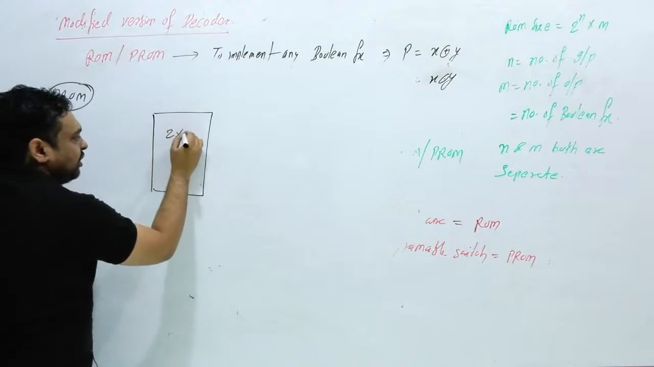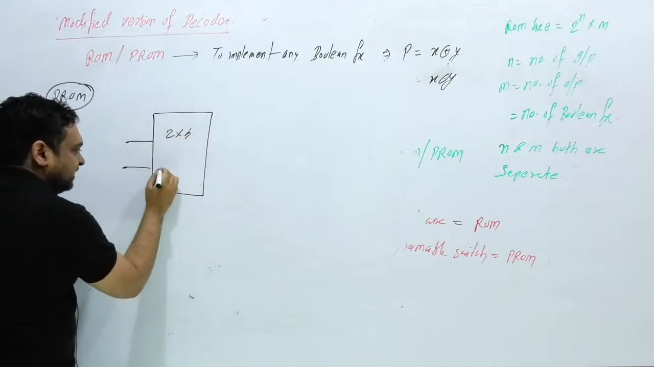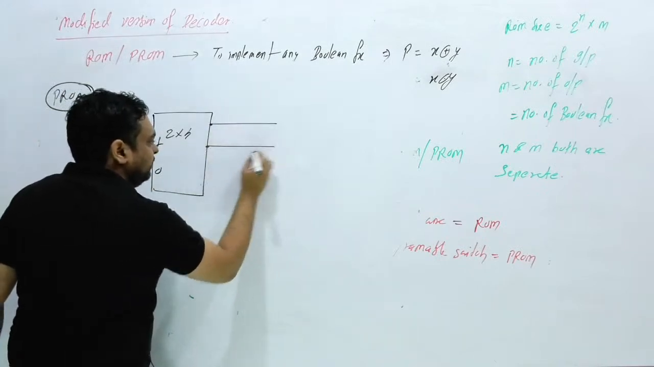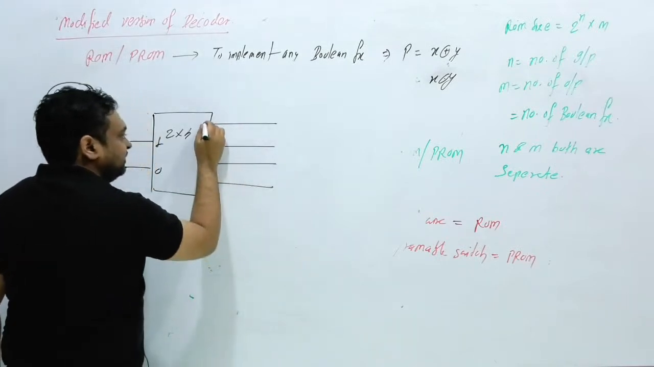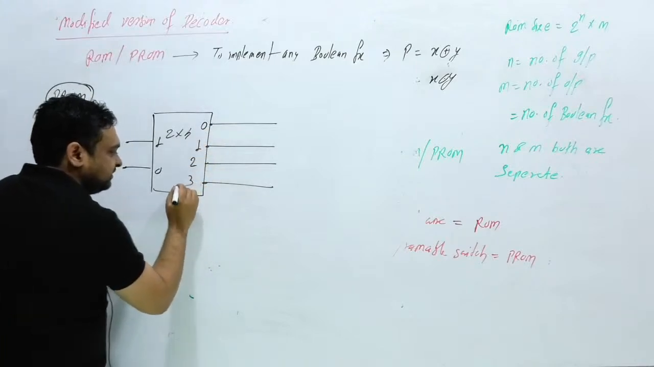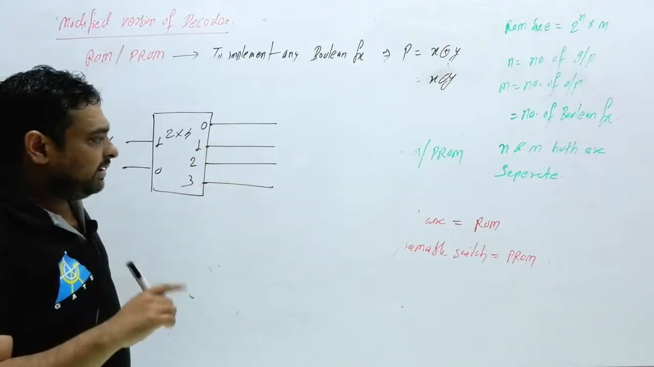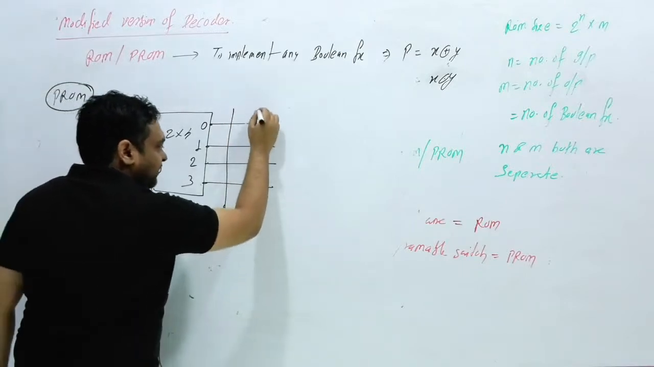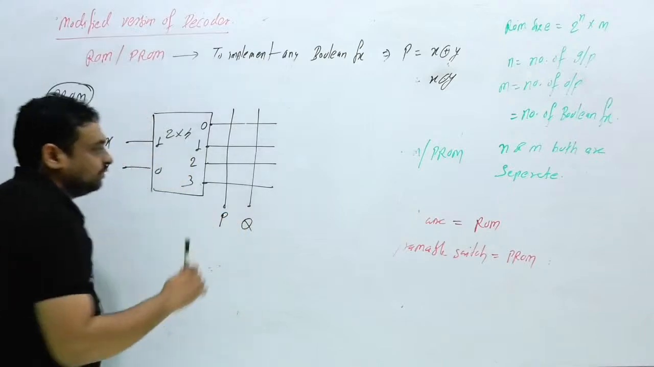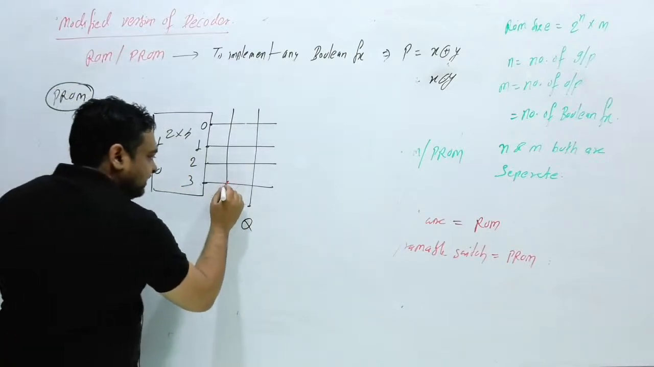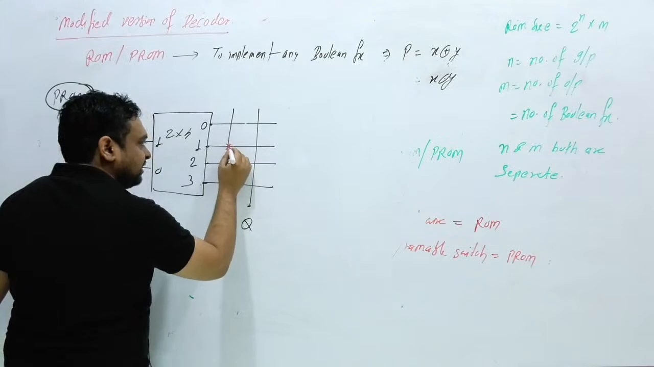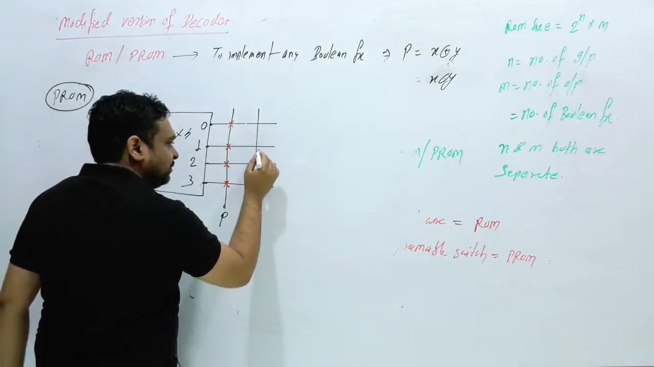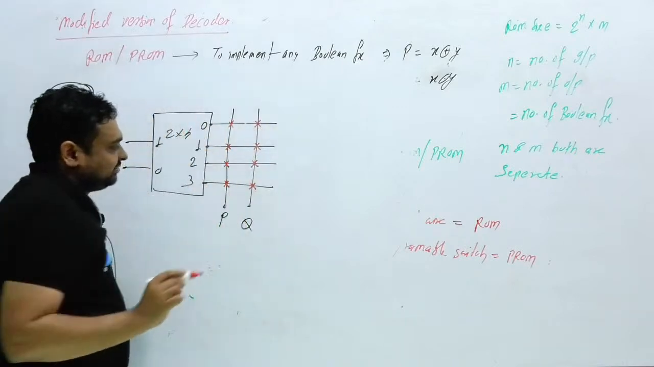This is again a 2 cross 4 decoder, and these are x and y. This is 0, this is 1, x and y. How many outputs? 4 outputs: 1, 2, 3 and 4. This is 0, 1, 2 and 3. Two functions we have to implement, P and Q. So you write P with one line, and we can also draw one line for Q. And here we place programmable switches at each crossing.